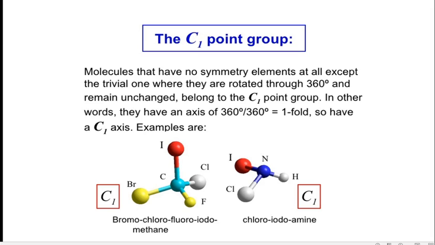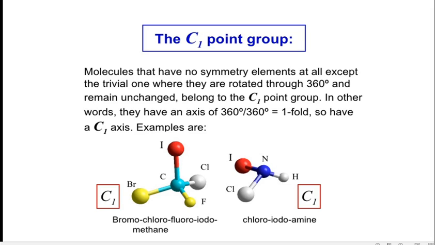First is the low symmetry point group or non-axial point group. These are the molecules which do not have any proper axis of rotation. Here C1, with subscript number 1, means the order of the axis is 1, so one has to rotate the molecule about 360 degrees to get an indistinguishable orientation of the molecule.